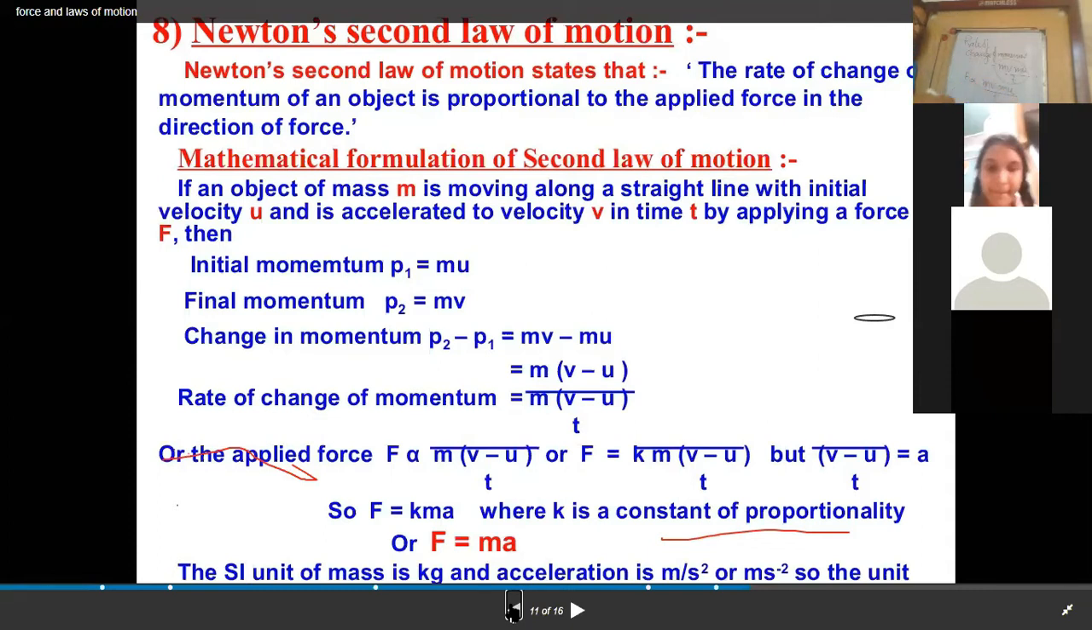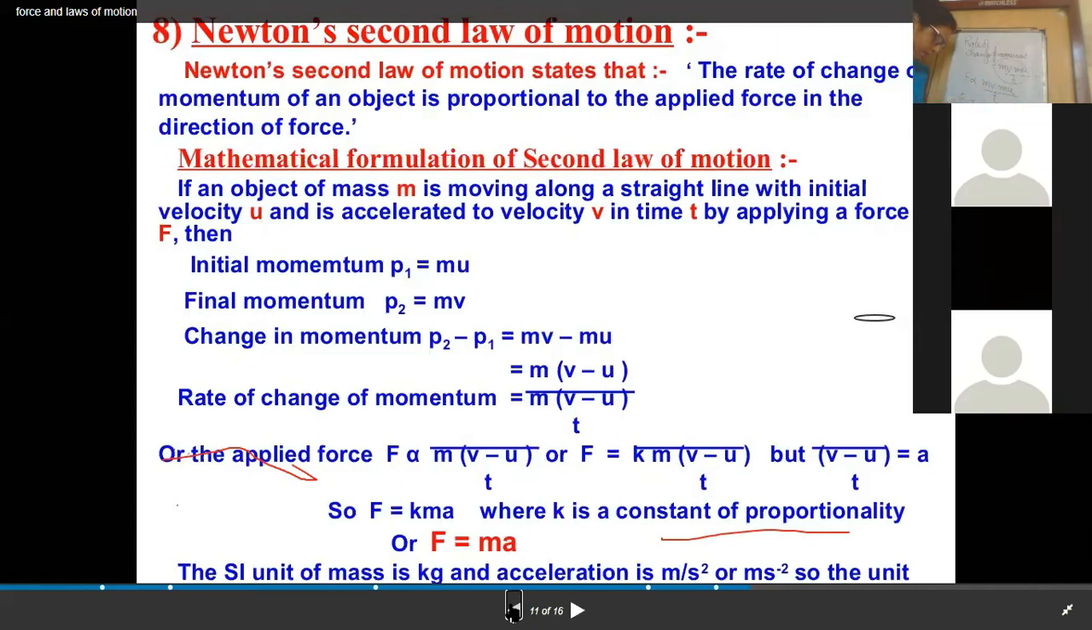Now, m is common, so we can take it out, and it becomes m times (v minus u) upon t. What is (v minus u) upon t equal to? It is another physical quantity, acceleration. So we can say F is directly proportional to m into a.